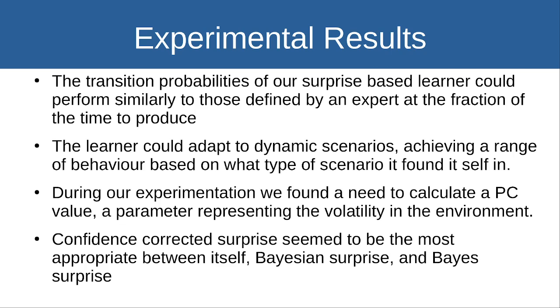Our experimental results are as follows. The transition probabilities produced by our learner could perform similarly to those produced by an expert at a fraction of the time required. The learner could adapt to dynamic scenarios, achieving a range of behavior based on what scenario it found itself in. During our experimentation, we also found the need to calculate something called a PC value, which is a parameter representing the volatility in the environment.